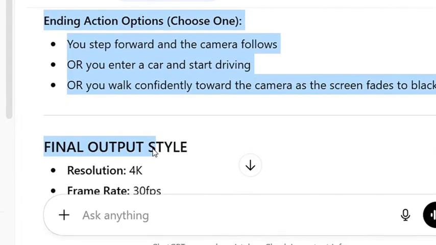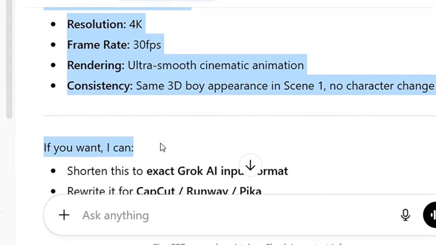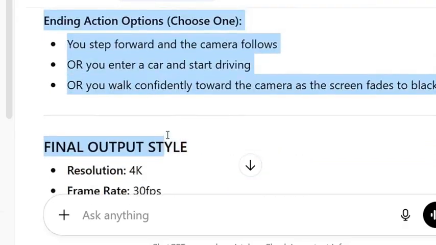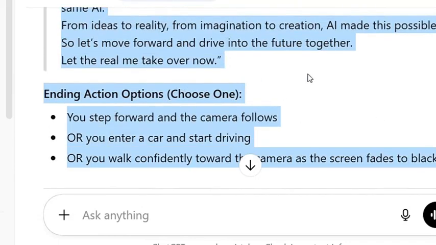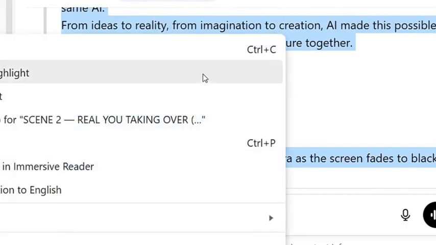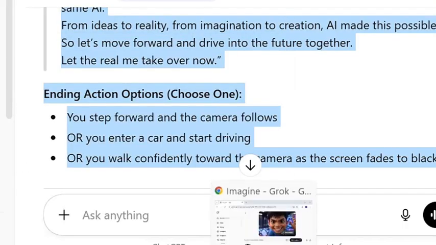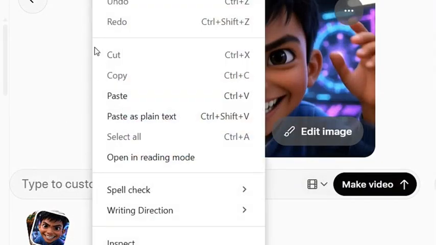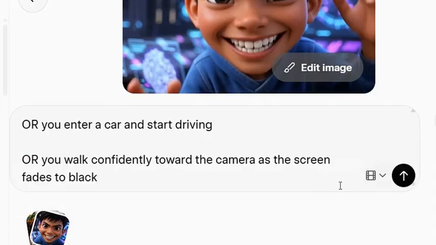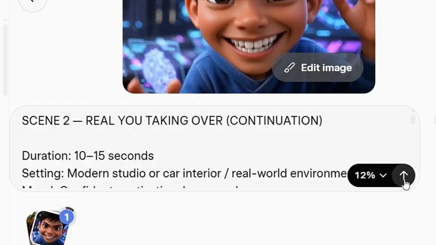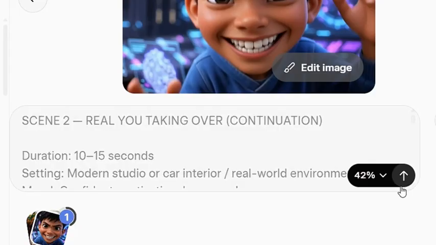We copy our second video scene. After we copy, we go back to Grok AI again. Now we paste it here. As you can see, we click on paste, and after we paste it here, the next thing is to click on generate again. When we click on generate, it's going to generate our video. As you can see, it's counting. In less than 1 minute, it's going to generate the video.